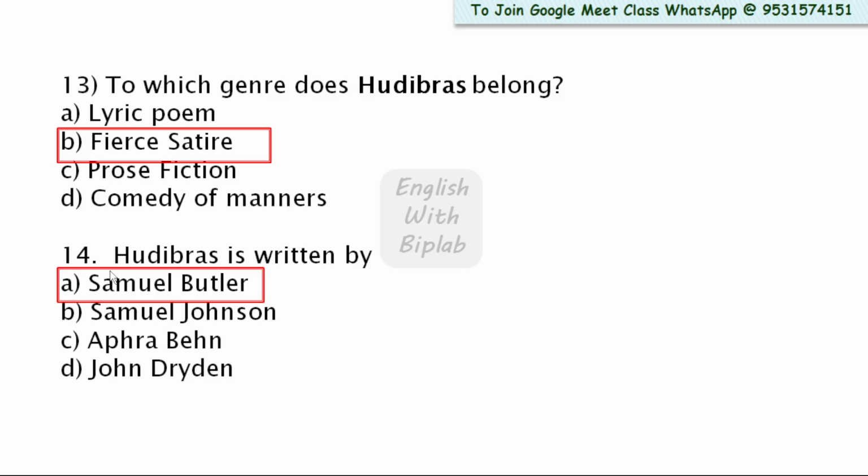And the poem was written during the 17th century, and it's a famous specimen of 17th century mock heroic satirical poem, and it targets the Puritans and the English Civil War. So if the question is which of the following works targets the Puritans and the English Civil War, then your answer must be Hudibras. So let's proceed to question number 15.